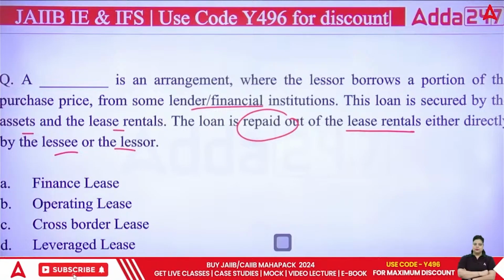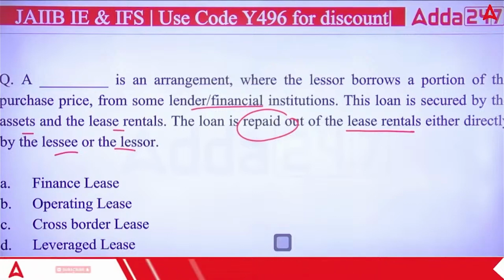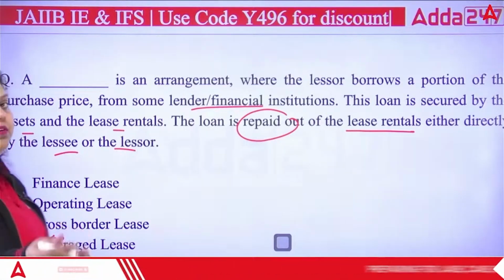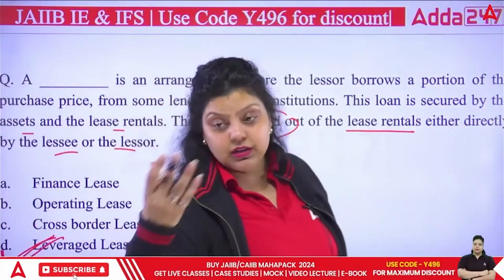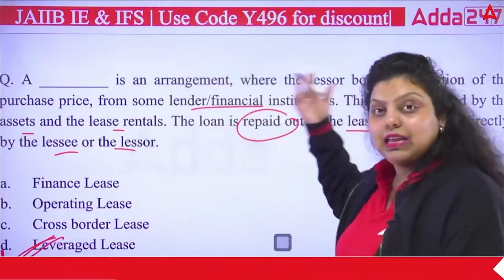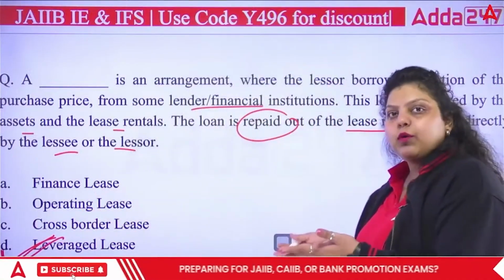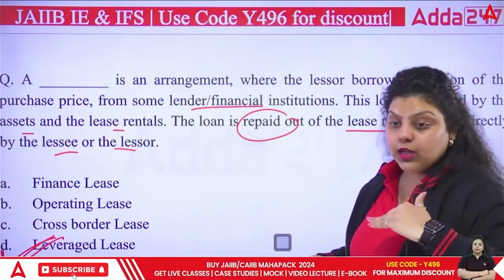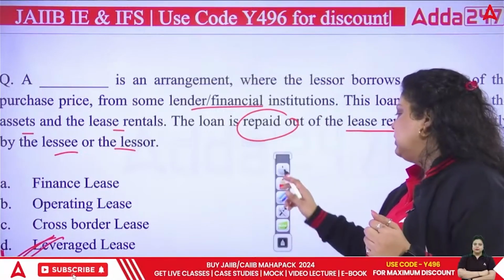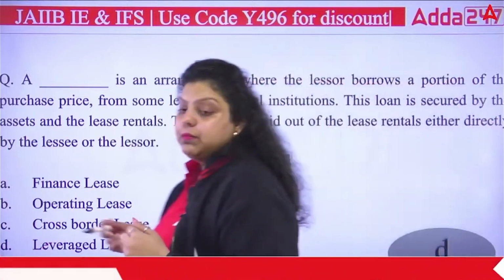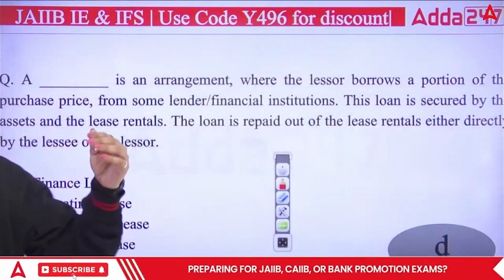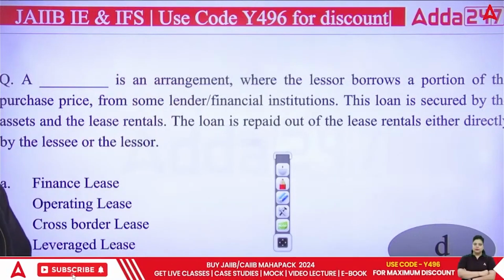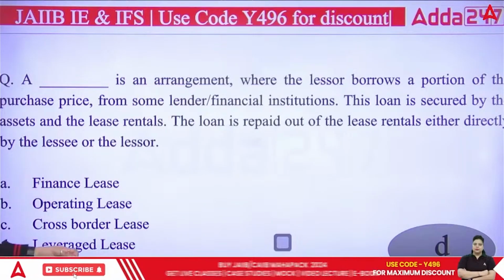So you are taking a loan to provide the lease and it's very obvious it's what? It's a leverage lease. And whatever rent you are getting on that particular property which you have given on lease by taking a loan from the bank, you purchase that property and now that property you are providing on lease. So whatever rent you are earning on that property, that's your lease rental and that will be paid directly to the bank, or maybe the lessee will pay to the lessor and the lessor will pay to the bank. Okay. So the right answer here is what? Leverage lease.